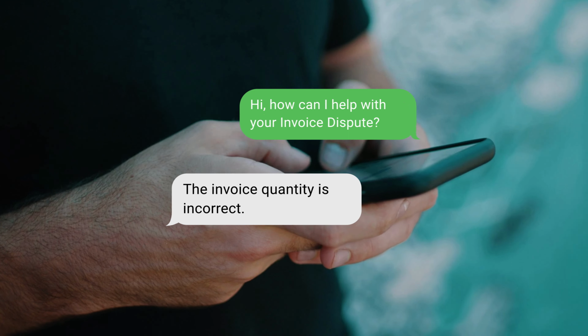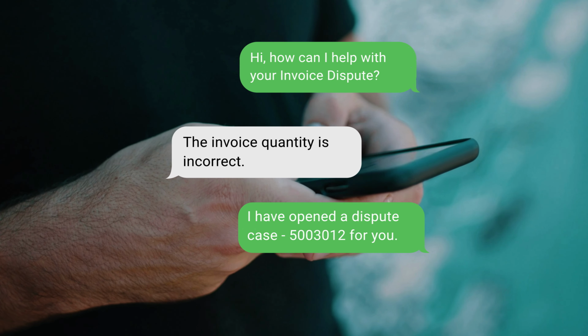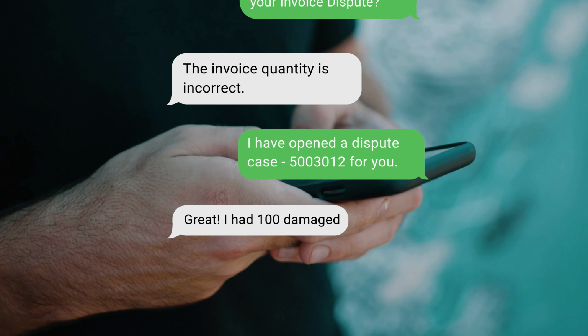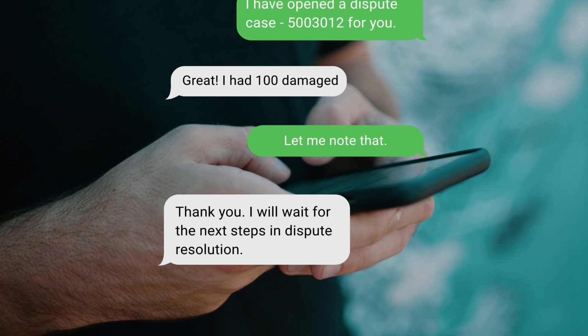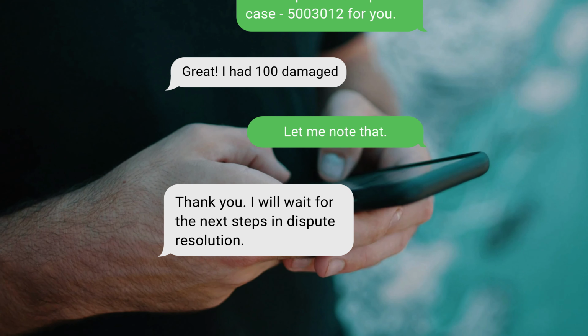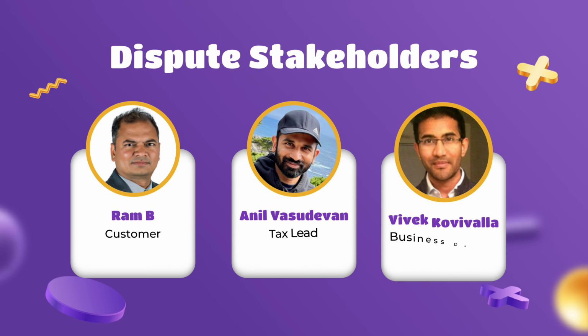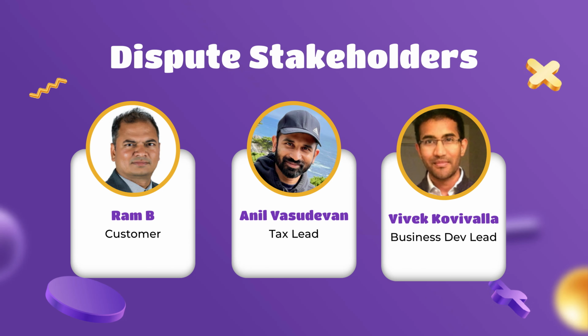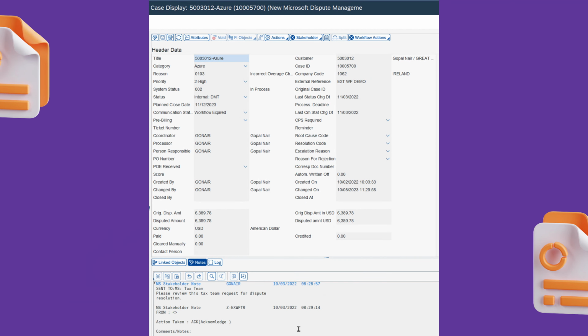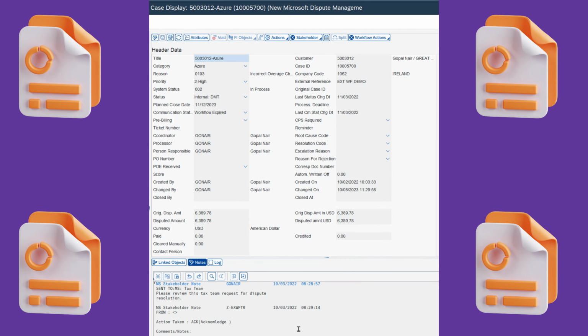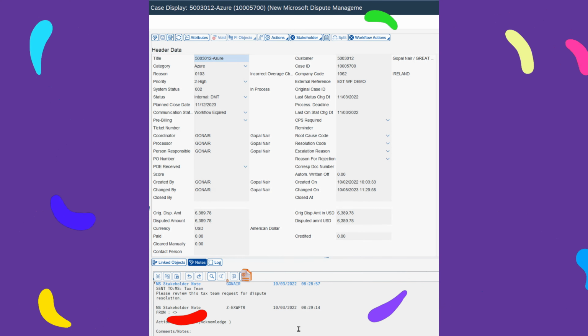As part of dispute resolution, Tony communicates with many stakeholders both within and outside of Microsoft who are involved in different aspects of the dispute. This may include the customer, tax team, business development team, and many more teams. It takes a lot of coordination, and the relevant discussions are captured as part of case notes in the dispute management system. But this creates a problem for Tony.